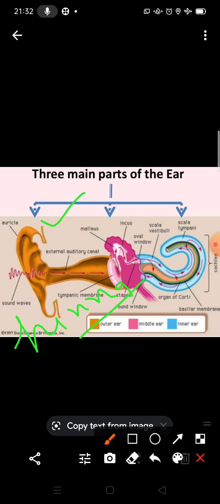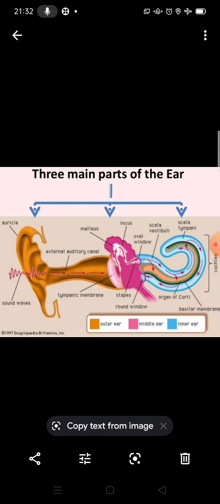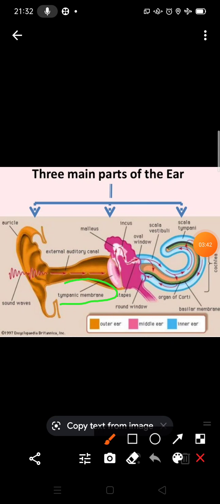Then the ear canal, you can see this is the auditory canal, and there is also an eardrum, or tympanum, the tympanic membrane. You can see this tympanic membrane.